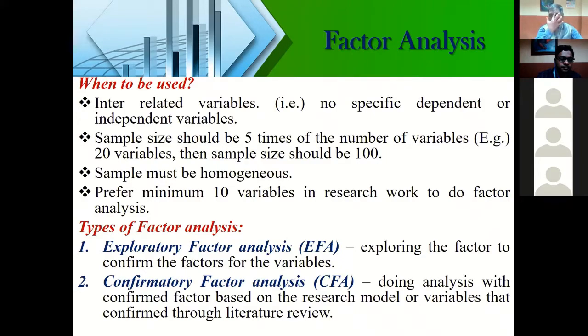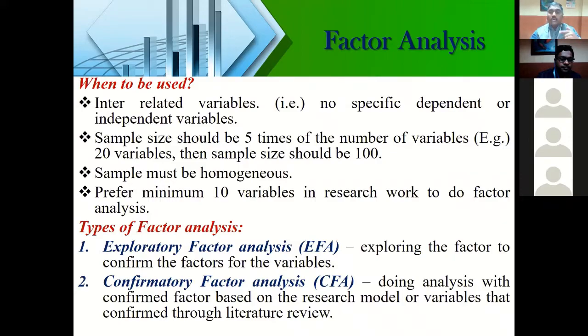If you take all those things, sometimes you will not get enough literature. You will not get enough articles to review. And whatever articles you have collected, the maximum number you have, after reviewing them, you will get at most 4 or 5 factors or variables which are relevant for your study. So in that case, you have only 5 or 4 factors or variables. What you can do, if you want to check whether it is relevant and applicable for your study or not, is go to factor analysis and confirm the factors, or you can do a correlation matrix also.